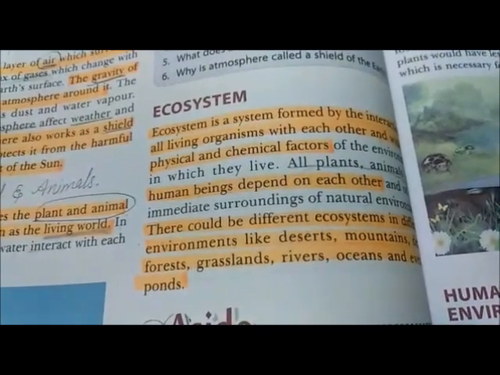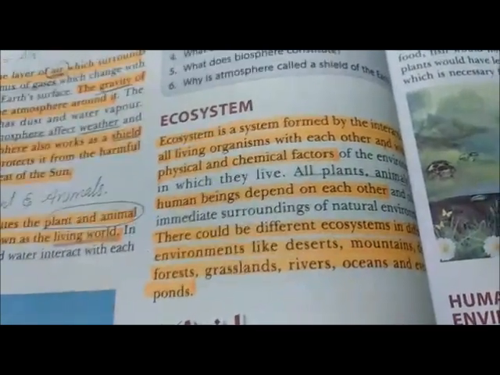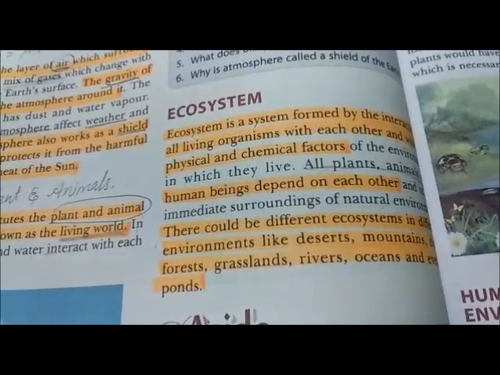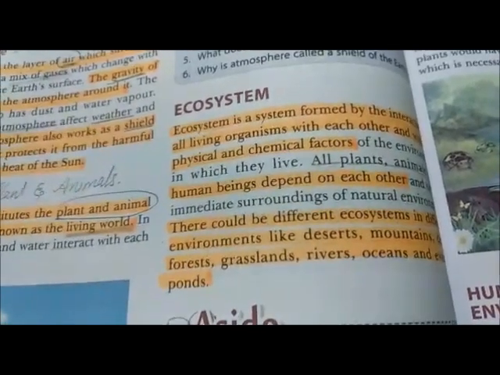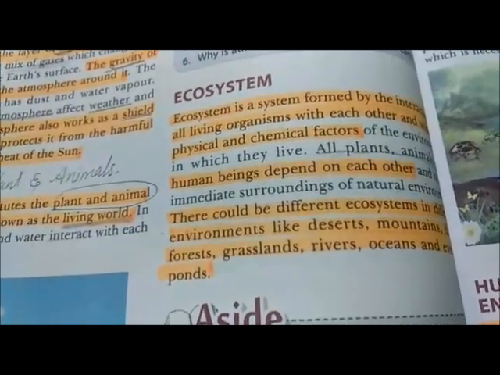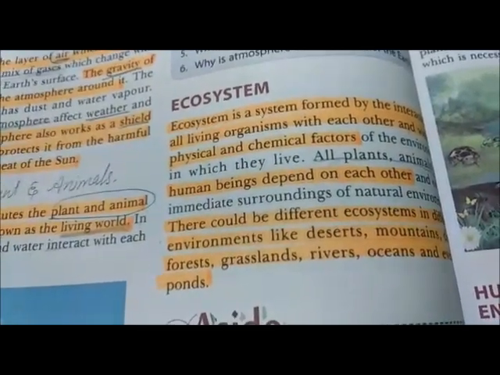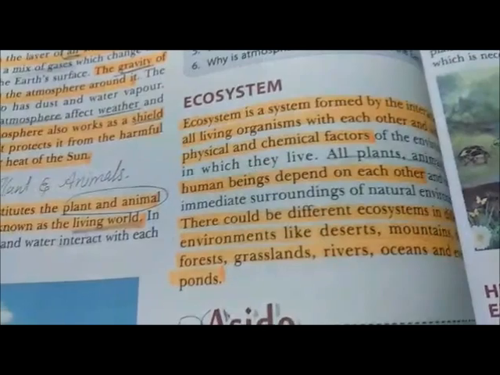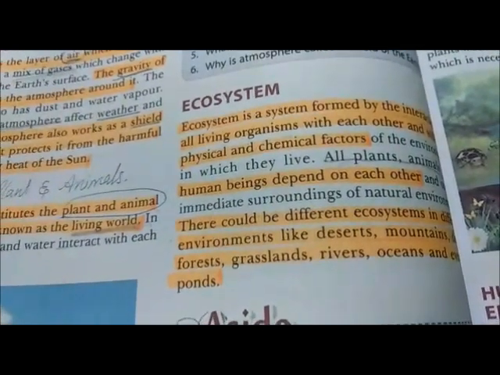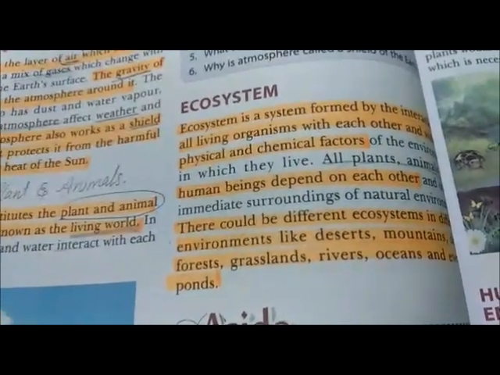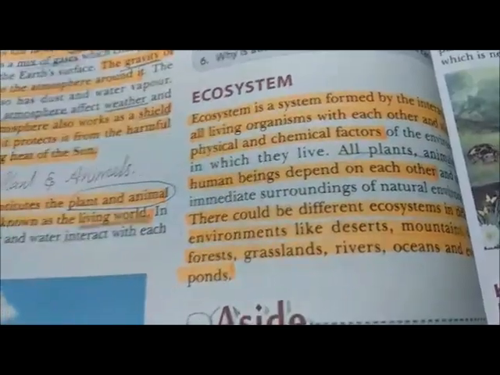For example, camel. Camel have an ecosystem of desert. It means camel cannot survive in low temperature. Camel adaptation is high temperature. Same as polar bear. Polar bear cannot survive in desert. His adaptation is low temperature.